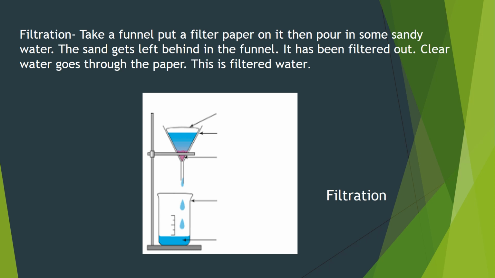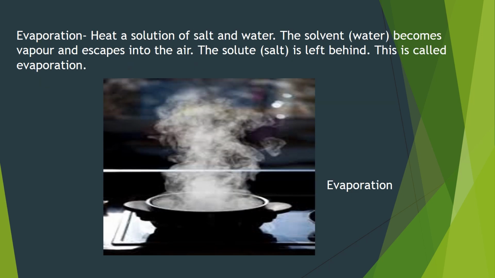Clear water goes through the paper. This is filtered water. You can see the drops of water in the jar, in the glass. This water is filtered water. It is clear water.